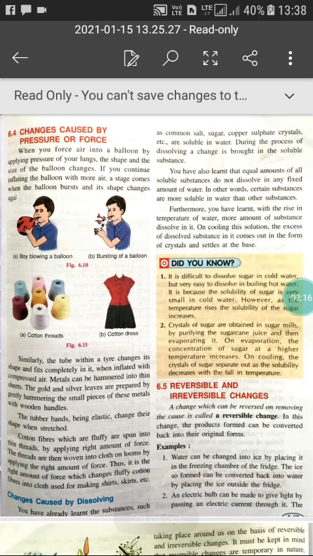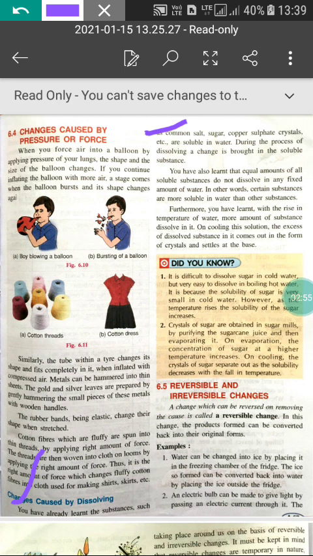Next one is the changes caused by dissolving. You have already learned that substances such as common salt, sugar, copper sulfate crystals, etc. are soluble in water. You can see that salt, sugar, copper sulfate crystals are soluble in water, and during the process of dissolving, a change is brought in the soluble substances. You have also learned that equal amounts of all soluble substances do not dissolve in any fixed amount of water. In other words, certain substances are more soluble in water than other substances.